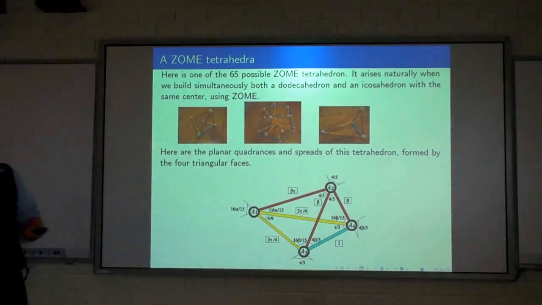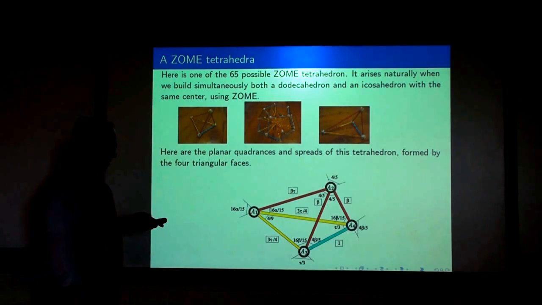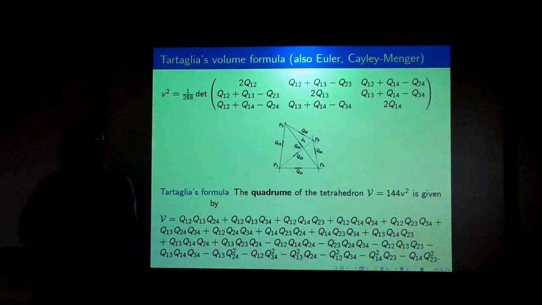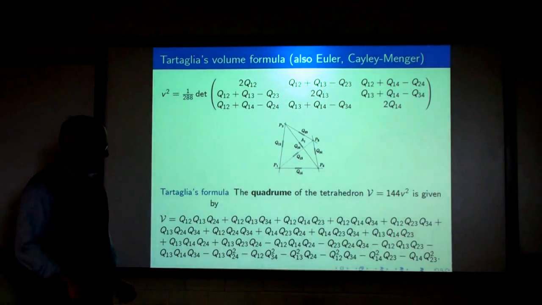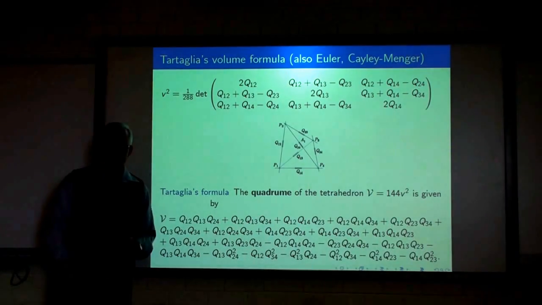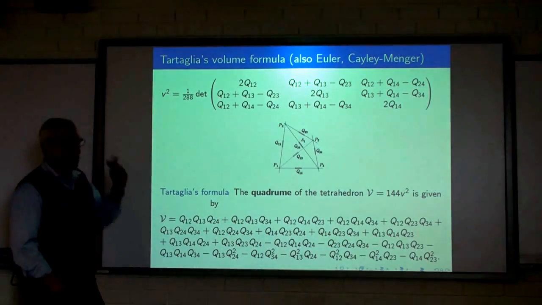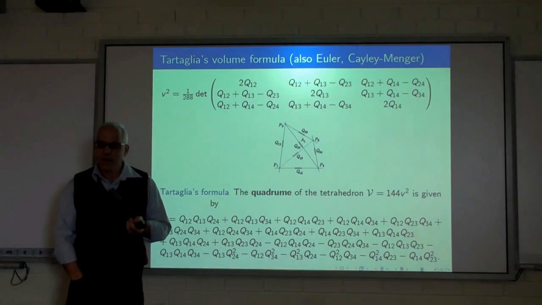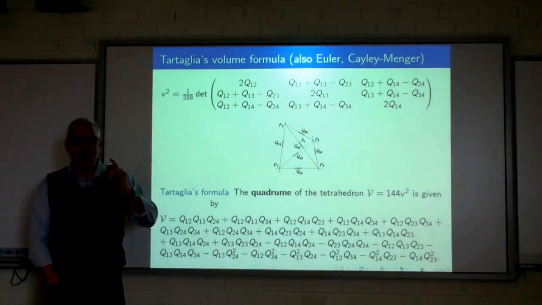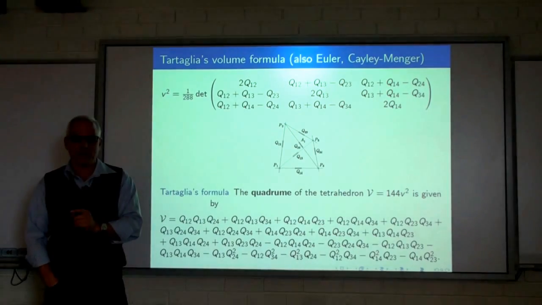Okay, so what do we know about the trigonometry of the tetrahedron? Well, probably the most important formula goes back to Tartaglia. Tartaglia is famous for his solution of the cubic equation, but he should equally be famous for this formula here. It's a formula for the volume of a tetrahedron as a function of its side lengths. Actually, better, the side quadrances.